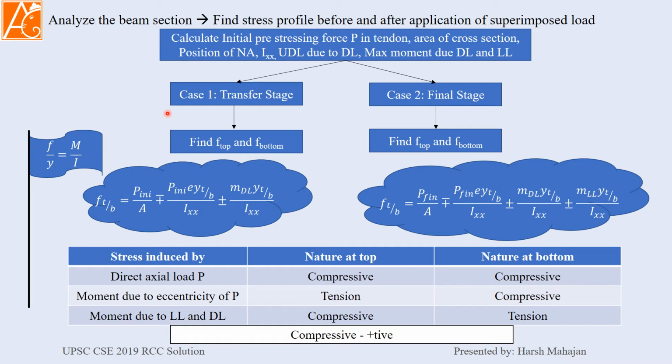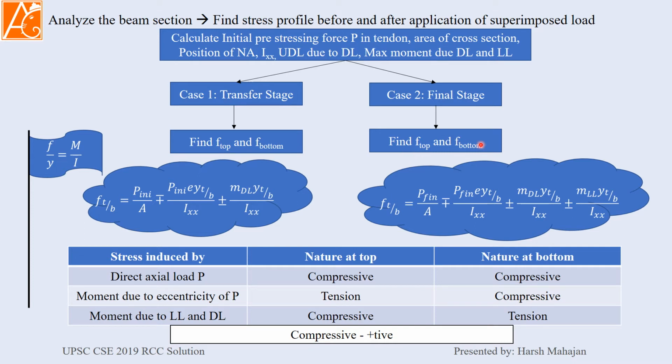Then there will be two cases, transfer stage and final stage. Transfer stage means before the application of superimposed load. Here we have to find F top and F bottom, meaning stress at the top and stress at the bottom. In case number 2, final stage means superimposed load is applied. Now again you have to find the same thing. What is the difference?